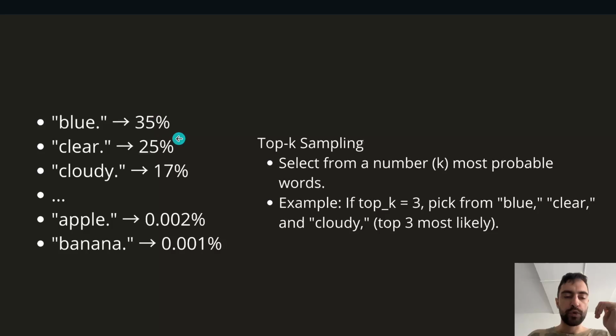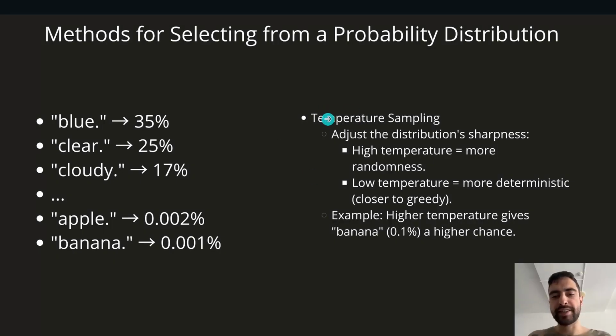So if we want to make it more random, then we want to bring probabilities closer together. So high probabilities, we want to lower them, and low probabilities, we want to increase them to bring them closer together. So this is called temperature sampling. If you've ever seen temperature in some API settings or something, this is what temperature does. It modifies these probabilities.